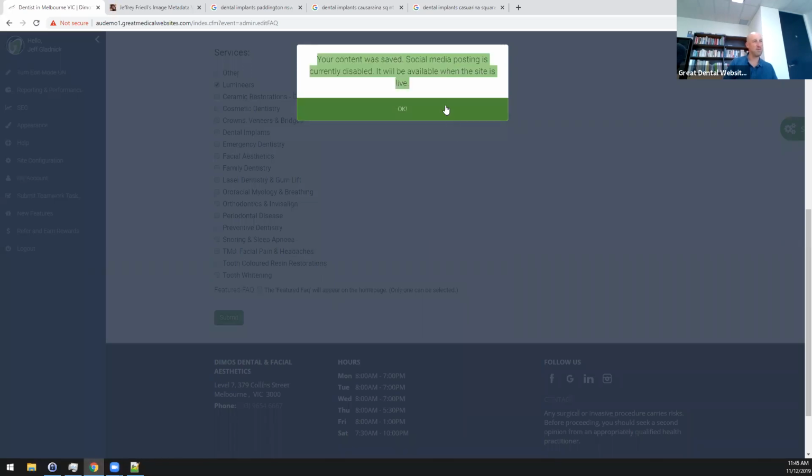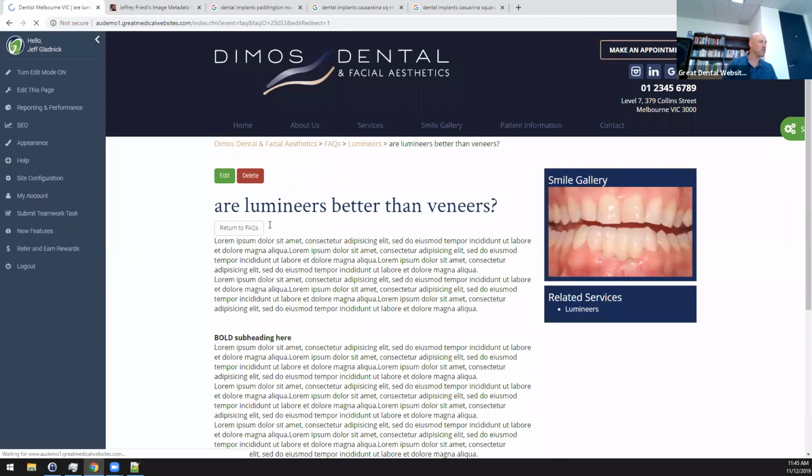This message that keeps coming up, social media posting is disabled. We've natively integrated all the websites with Facebook and Twitter. Twitter's not so important, but Facebook's very valuable. So anytime you add content to your website, if it's live, you just check a box and it goes right to your Facebook page. So then you can update your social media profiles at the same time that you're updating your website for no additional time or costs. Really good move to do.